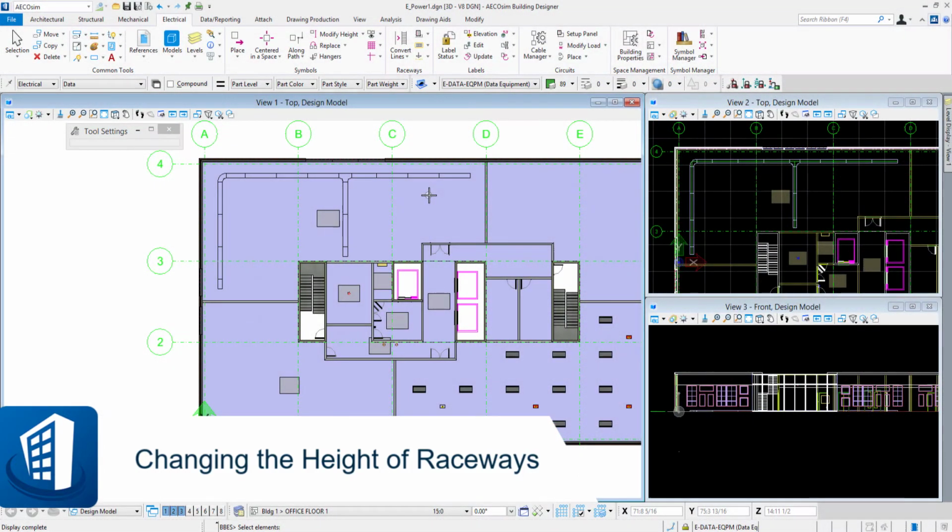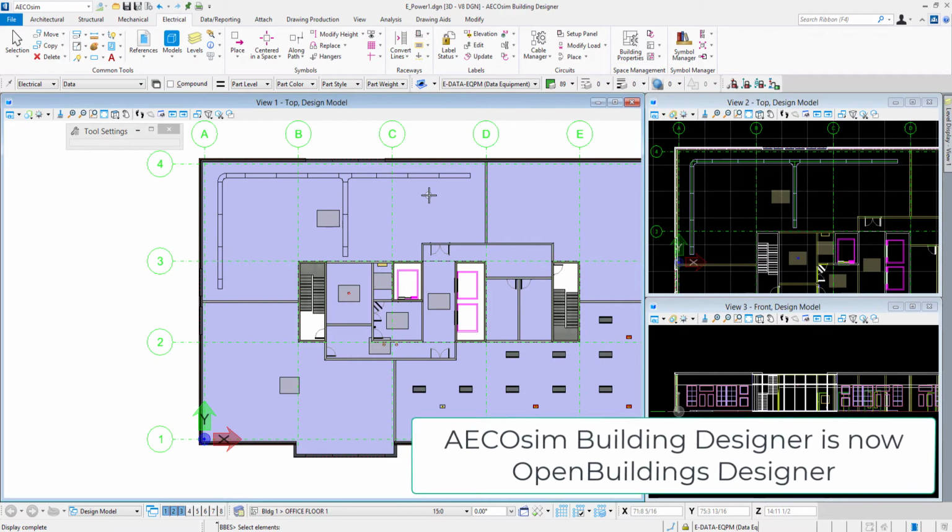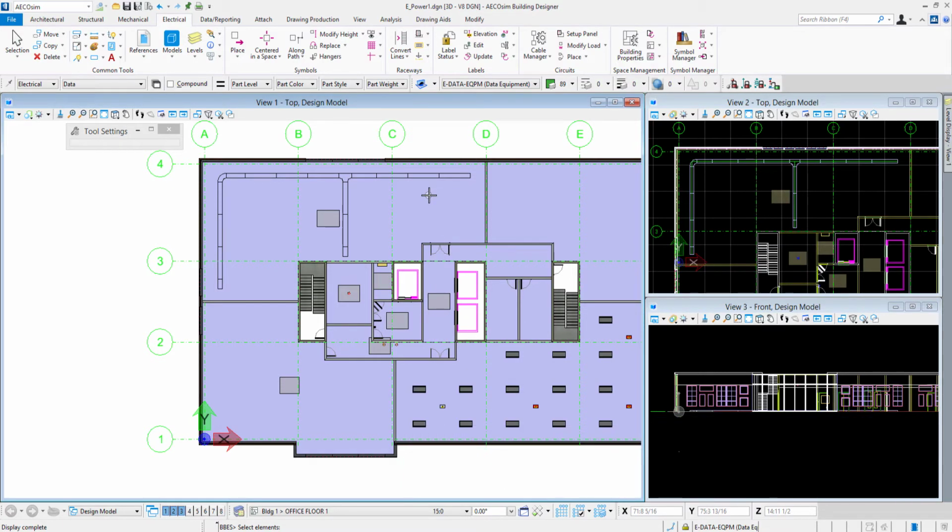In this video, we'll look at using tools to change the height of the raceway and also to change properties of a raceway. In previous videos, I've set up my electrical project, and in the previous video to this one, we created a line string and then converted that to a raceway. If I look in my model here, in my view one, which I've got in an illustration display style, and right now it's in a top orientation.